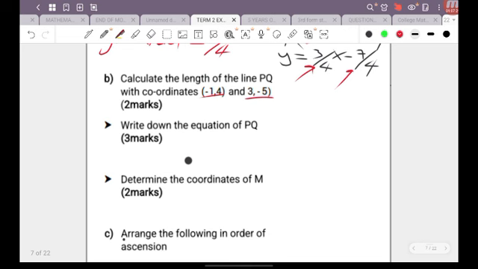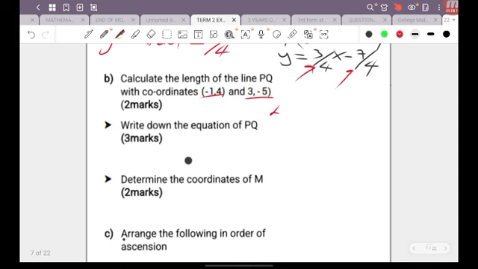Now, I always label this type of topic in mathematics as a formula-based topic, because if you do not remember the formula for the length of a line, you're going to find yourself on the wrong side of the train track, because obviously you need the formula. So let's recall the formula for length. This was discussed in part 2 of my coordinate geometry video. If you haven't checked that video out, guys, please give it a chance. You will thoroughly enjoy that content.